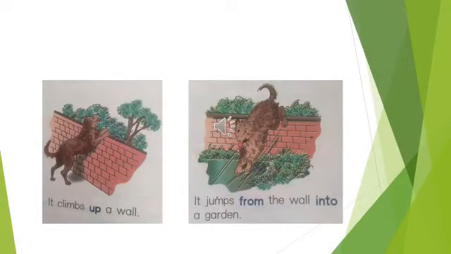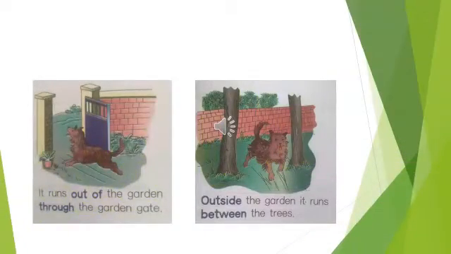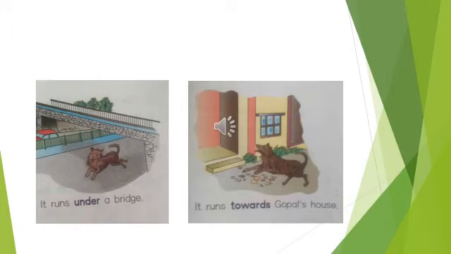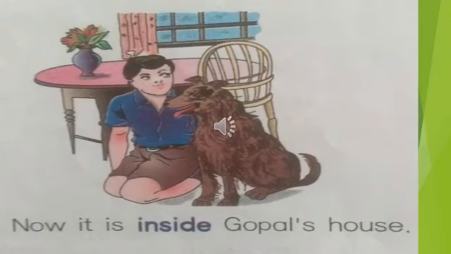It jumps from the wall into a garden. It runs out of the garden through the garden gate. Outside the garden, it runs between the trees. It runs under a bridge. It runs towards Gopal's house. Now it is inside Gopal's house.